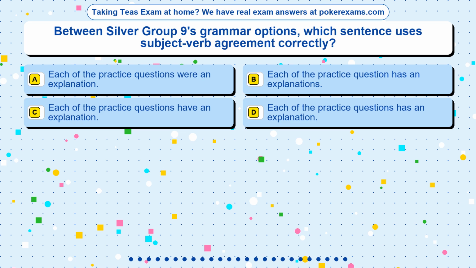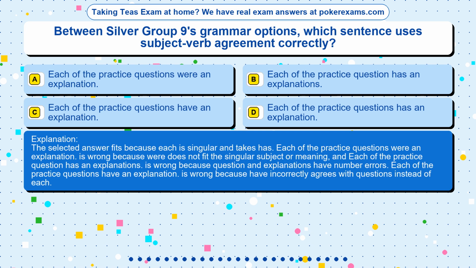The correct answer is option. The selected answer fits because each is singular and takes has. Each of the practice questions were an explanation is wrong because were does not fit the singular subject or meaning, and each of the practice question has an explanations is wrong because question and explanations have number errors. Each of the practice questions have an explanation is wrong because have incorrectly agrees with questions instead of each.